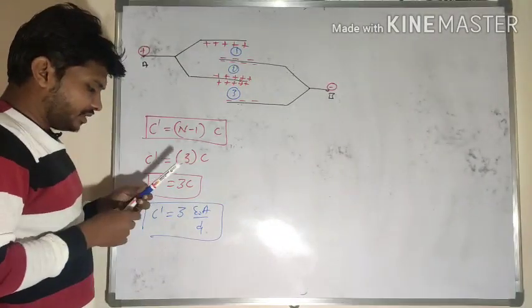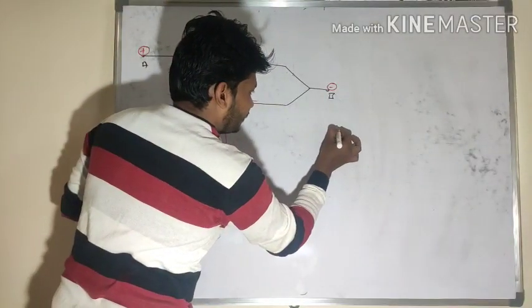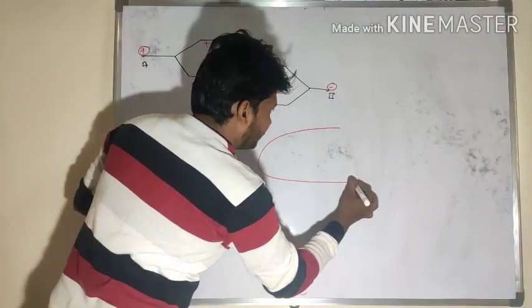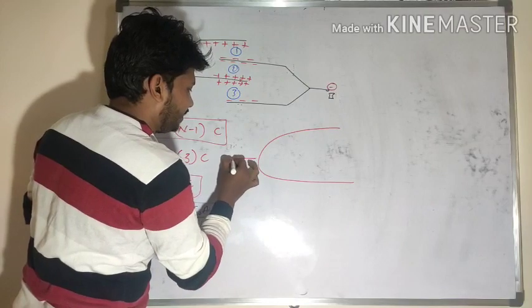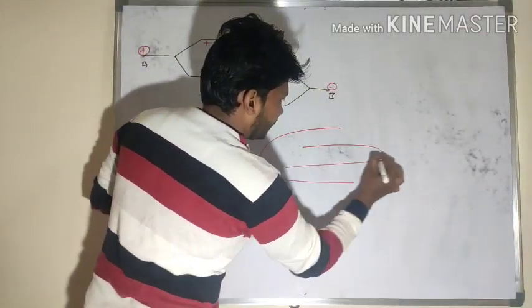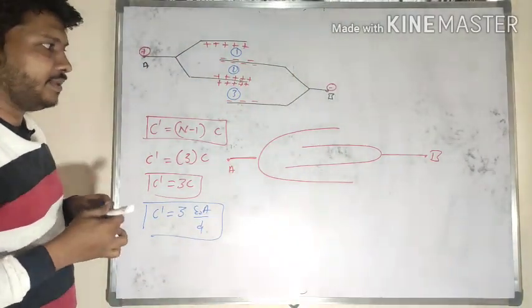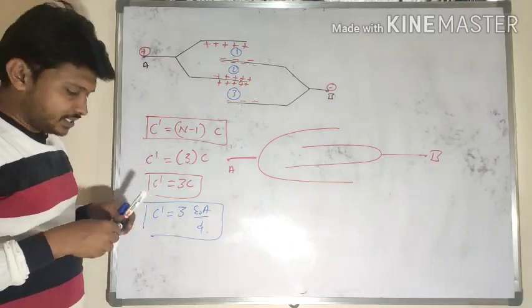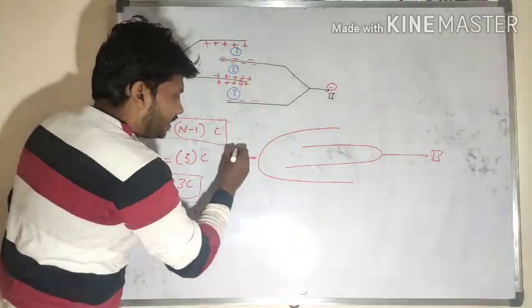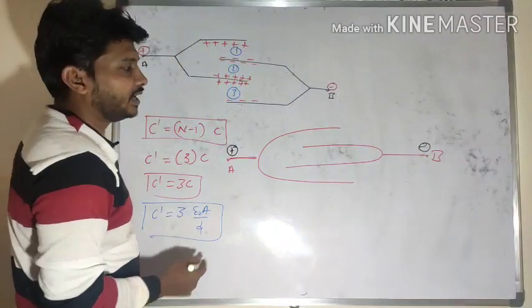Suppose they arrange it in another manner. Let me give one example here. This is point A and another one is point B, like this. For point A, again I am supplying positive charge, and for point B I will supply negative charge.